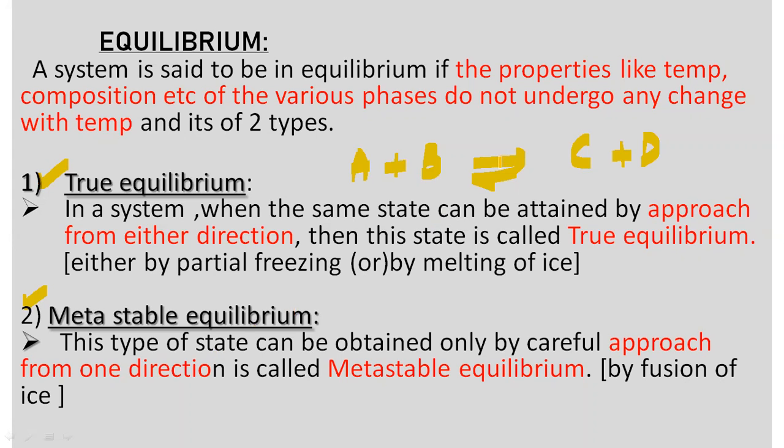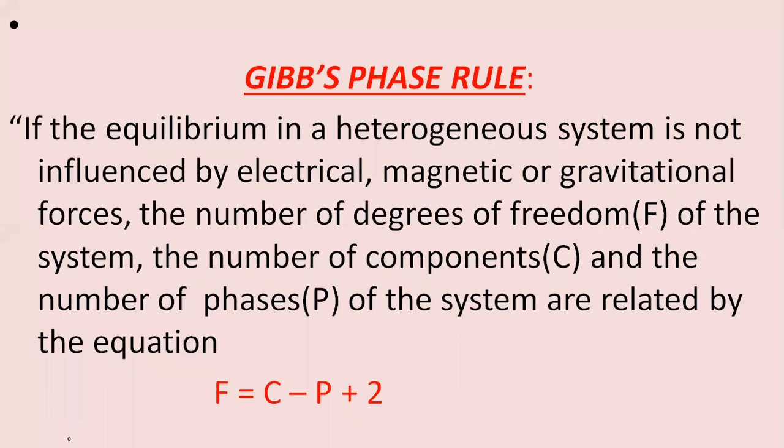If the equilibrium is attained from both directions, from left to right and from right to left, then that is called true equilibrium. Is it clear? So these are the two types of equilibrium. If the equilibrium is attained from two directions, it is called a true equilibrium. If the equilibrium is attained from only one direction, that is called the metastable equilibrium.